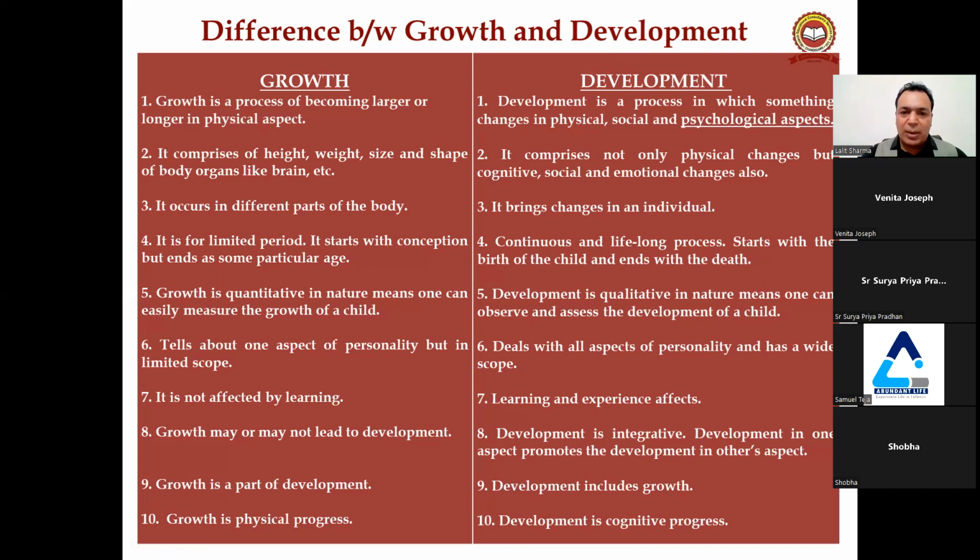And 8th point of development, development is integrative. Development in one aspect promotes the development in other aspects, right? What is the meaning? For example, if a child has good intelligence in one aspect, he would be intelligent in various aspects in life, right?